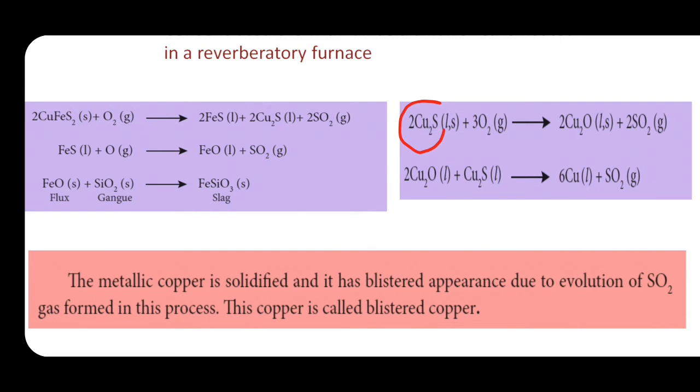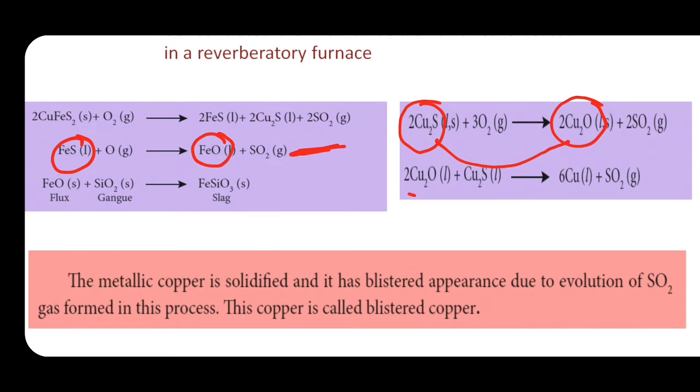That Cu2S is reacted with oxygen like this equation. Here also this Cu2S is converted into Cu2O. Here that FeS is converted into FeO. Here Cu2S is converted into Cu2O. Not all the Cu2S is converted into Cu2O here, only some of the Cu2S is converted into Cu2O.